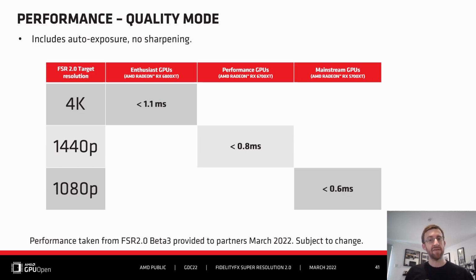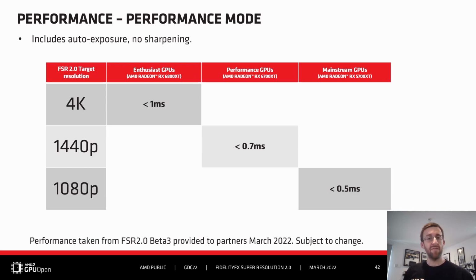As you can see, FSR 2.0 is incredibly fast. Remember, this replaces any existing TAA, and I have personally seen TAA passes alone without high quality upscaling perform around the numbers you see here. These figures here are from an early beta version that was provided to early adoption partners and is subject to change. Looking at a target resolution to GPU matchup, even with the best quality mode, you will be looking at upscaling with excellent performance characteristics, with the FSR 2.0 pass coming in at close to or under a millisecond per frame.